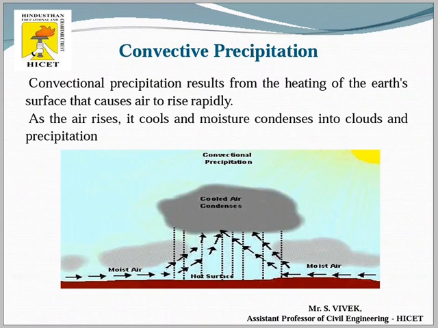In this convective precipitation, the heat rays from the surface of the earth go to the top of the atmosphere, and when the heat rays go to the top, the atmospheric air will be in a cooler condition.